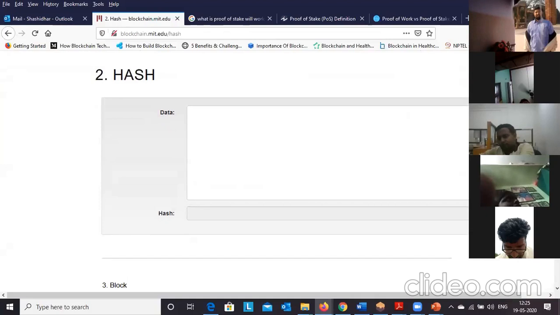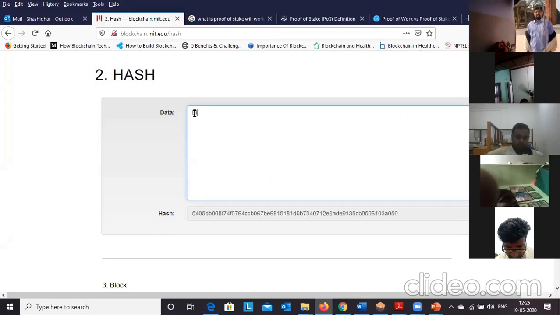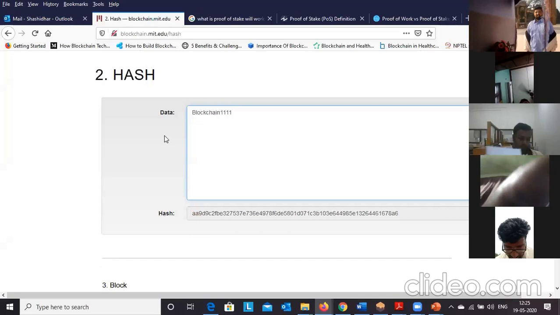Okay, so now we have discussed the hash. You can see that this is the data section. How do we generate the hash, and how does the hash value look? For example, I'm giving some input, blockchain, and you can see the hash value. Whatever the input, it produces a fixed output. This is the hash value. For a given input we can produce a fixed message digest, that is the hash value.